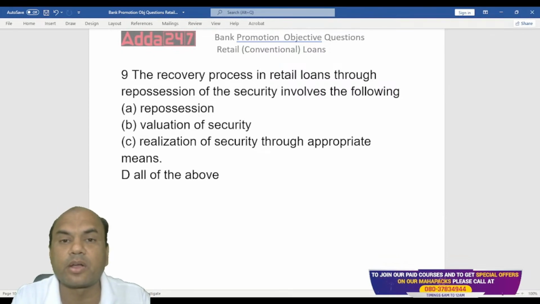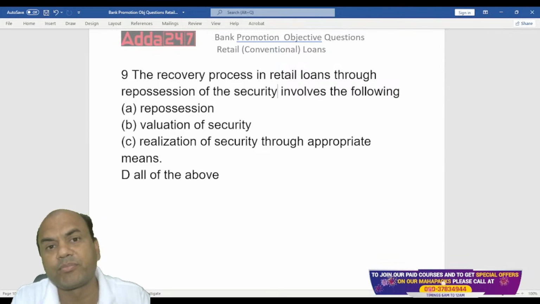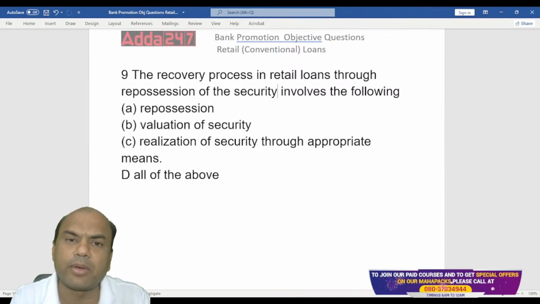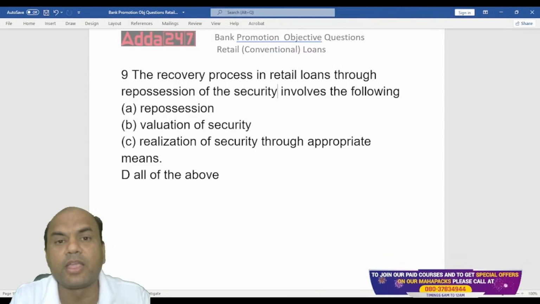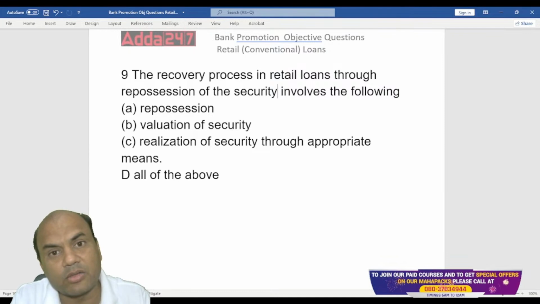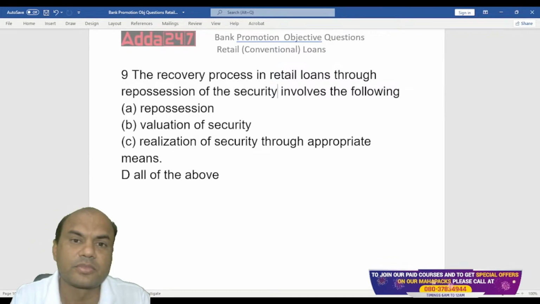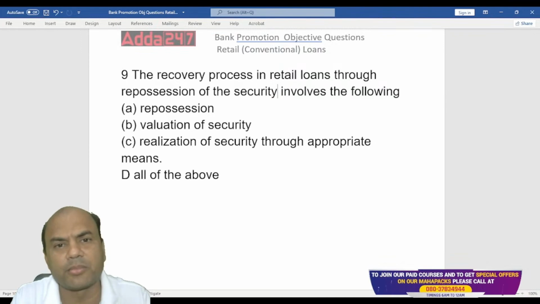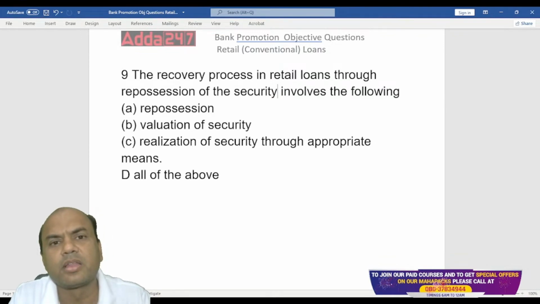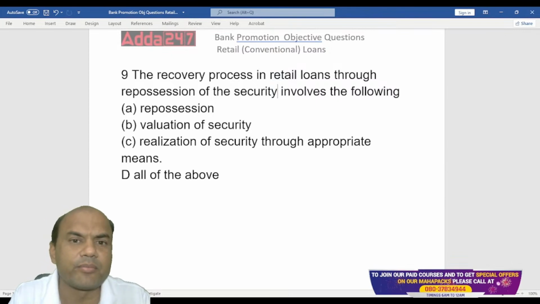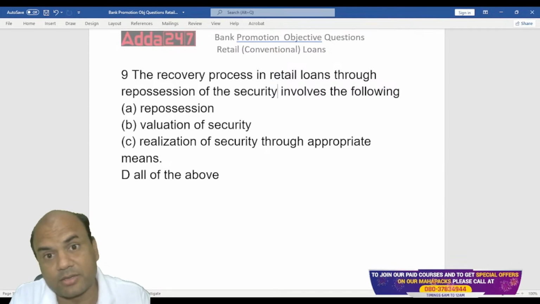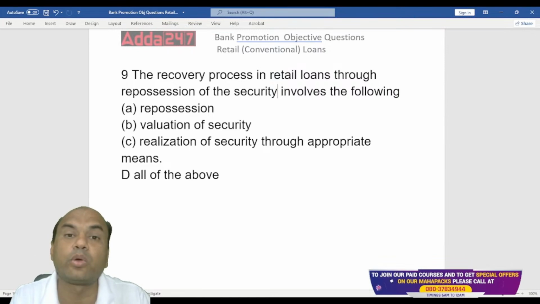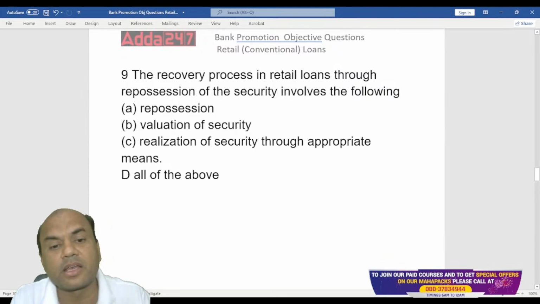Then the realization of security means I'll try to sell that house. Okay. Now, can you tell me what the bank can do under the SARFAESI Act? If the bank takes the property, what can it do with it? Can it only sell, or can it give it on rent also? Suppose I am the bank and I have taken somebody's home. This home is now lying with me. So can I give it on rent as a bank? Under the SARFAESI Act, you are allowed to give it on rent. Leasing is allowed.